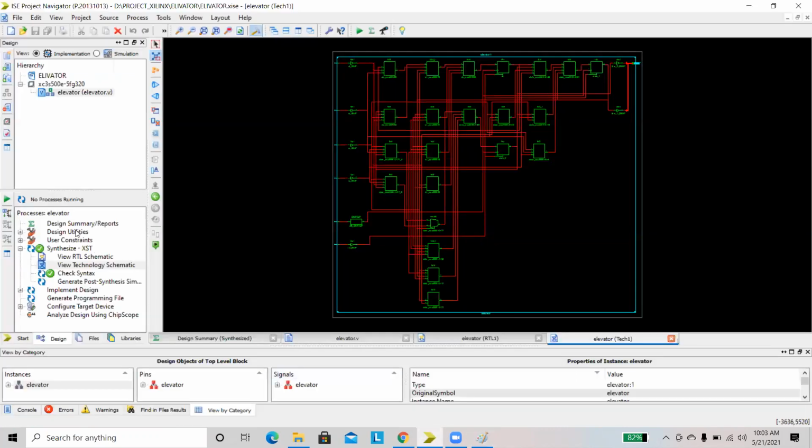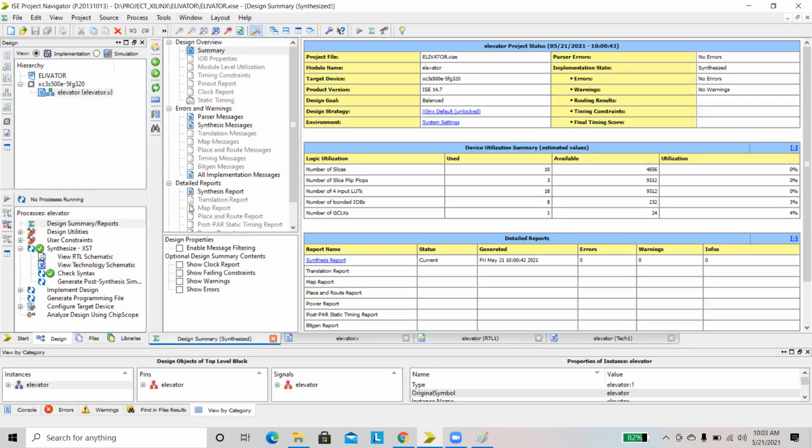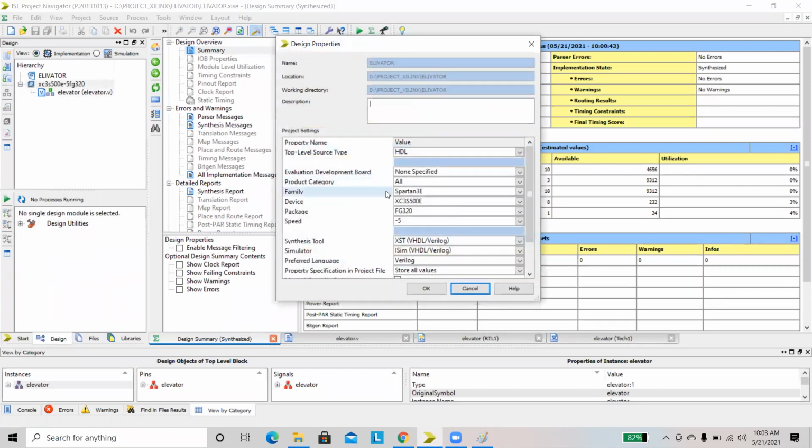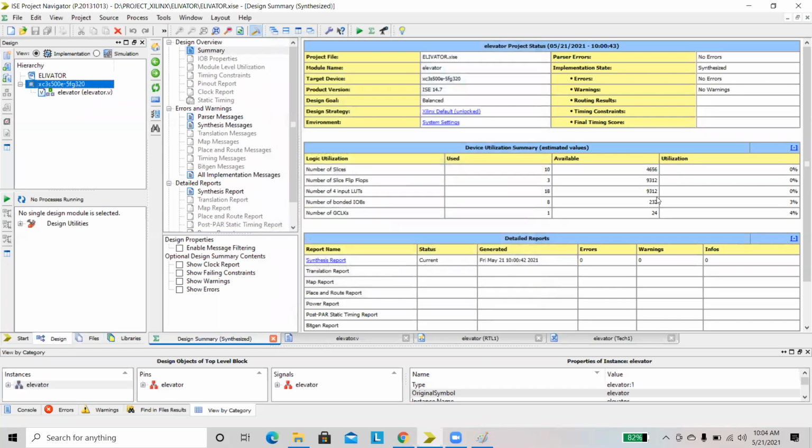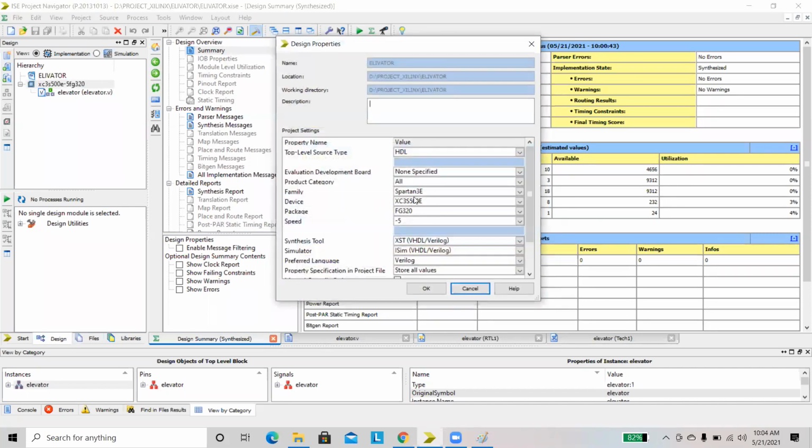Then we will move to design summary or reports. Here we are able to see the design utilization summary. This is the availability. This availability is related to this particular Spartan 3 XC500 device package. This family contains this much of design utilization. If you want to change the family or device package, then the availability will be changed here.